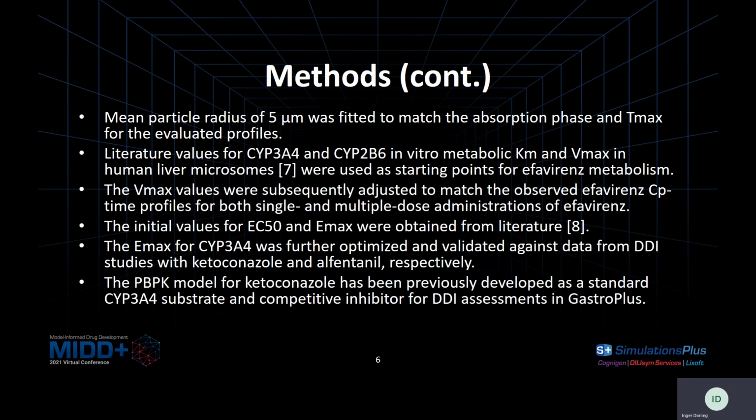For the CYP3A4 and CYP2B6 enzymes that were used for the elimination of efavirenz, literature values for the Km and Vmax based on human liver microsomes were converted to in vivo equivalents within GastroPlus and used as the starting points for optimizing the settings for the efavirenz metabolism. The Vmax values were subsequently adjusted to better match the observed efavirenz plasma concentration versus time profiles reported in the literature for both single and multiple dose administration of efavirenz.